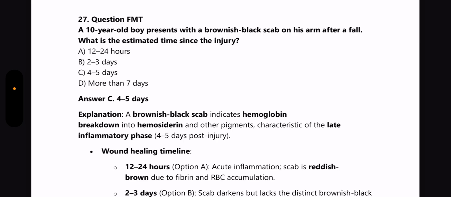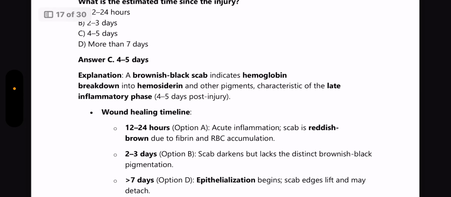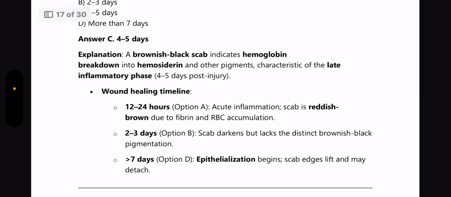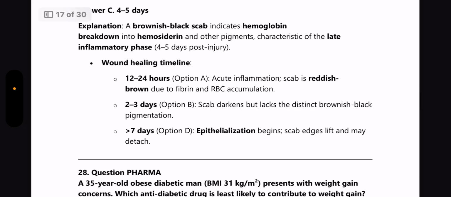A brownish black scab indicates hemoglobin breakdown into hemosiderin and other pigments, characteristic of the late inflammatory phase, 4 to 5 days post-injury. Wound healing timeline is 12 to 24 hours. In acute inflammation, scab is reddish brown due to the fibrin and RBC accumulation. In 2 to 3 days, the scab darkens but lacks the distinct brownish black pigmentation. And in more than 7 days, epithelialization begins and scab edges lift and may detach.